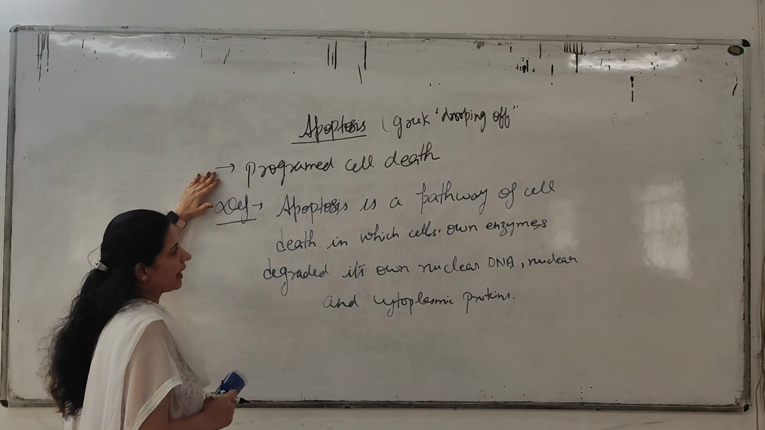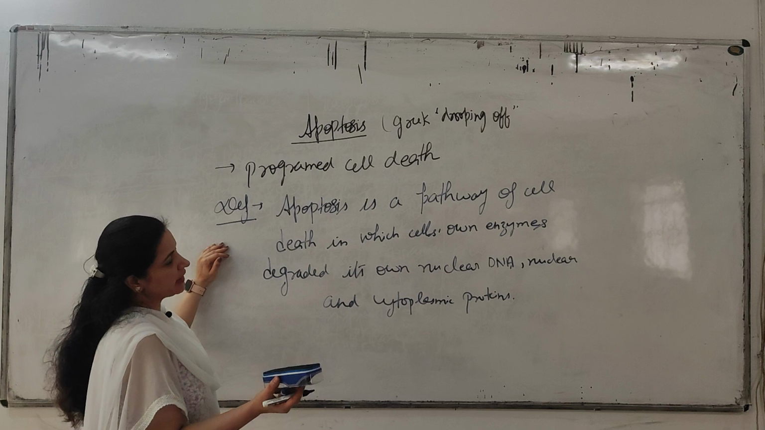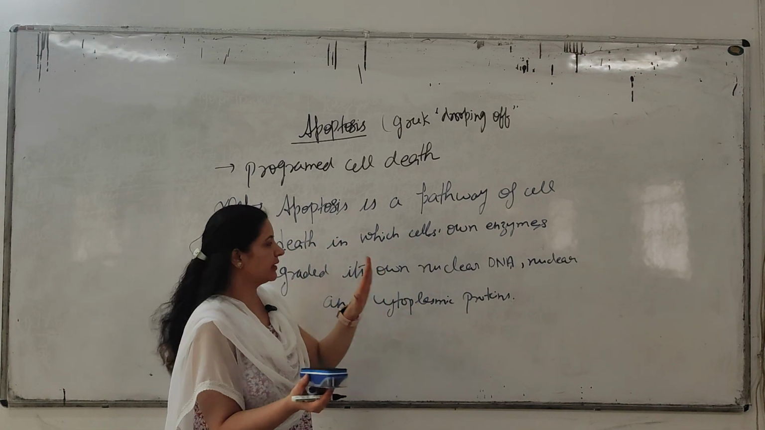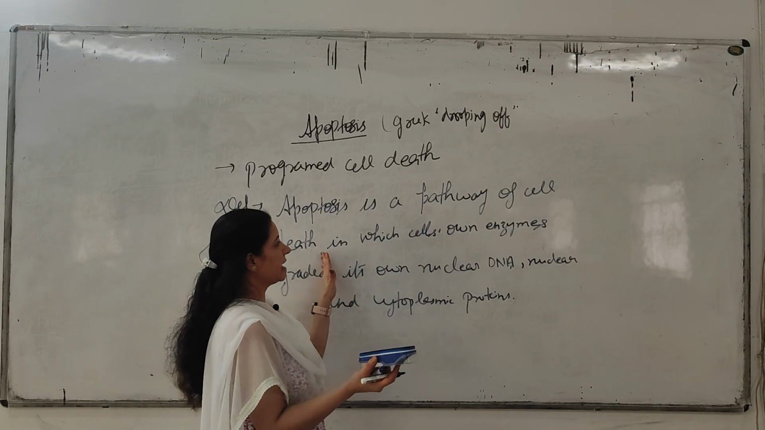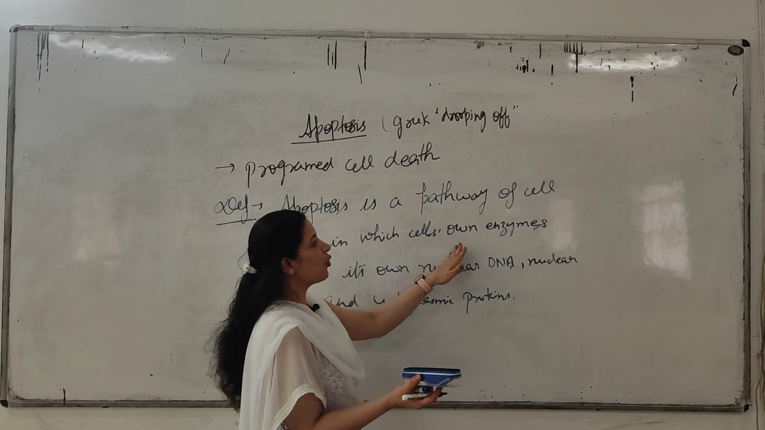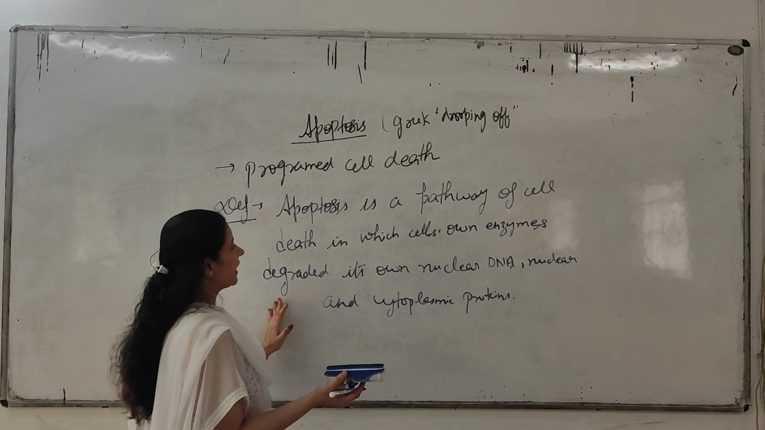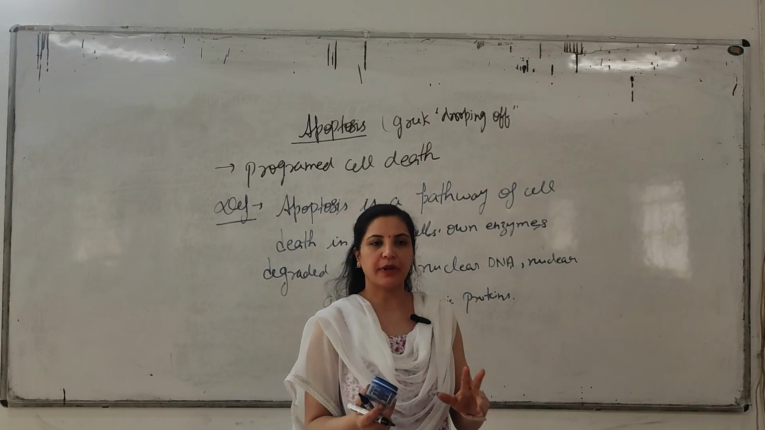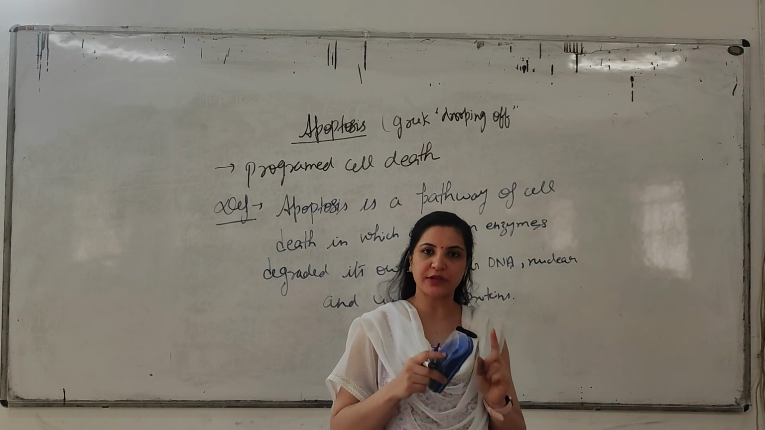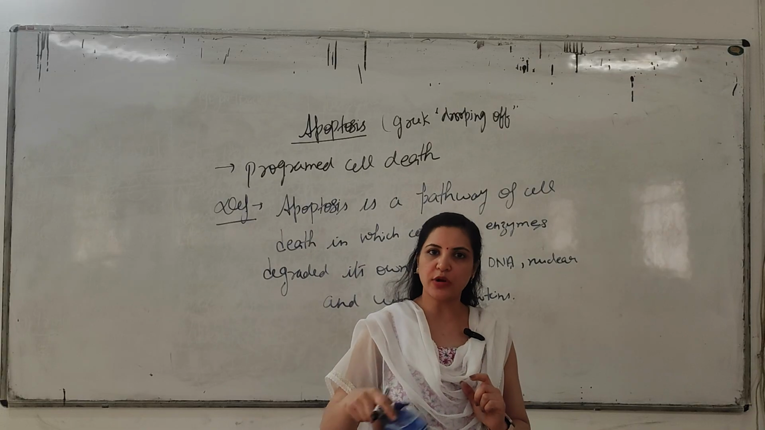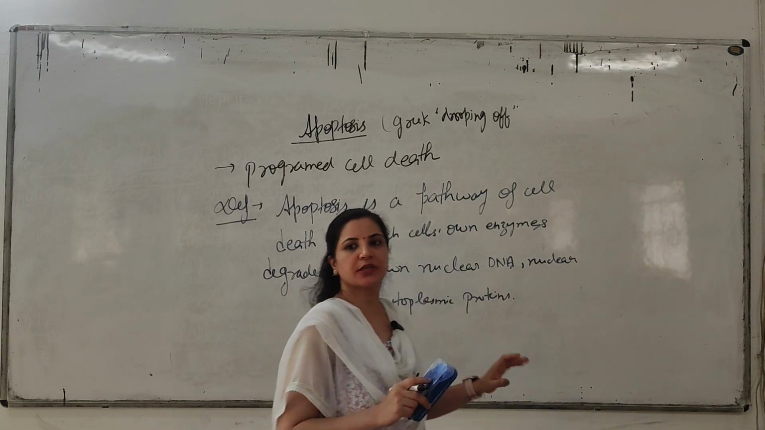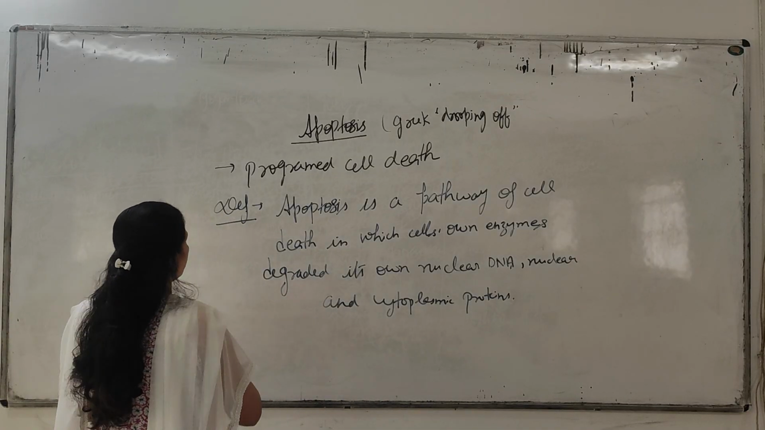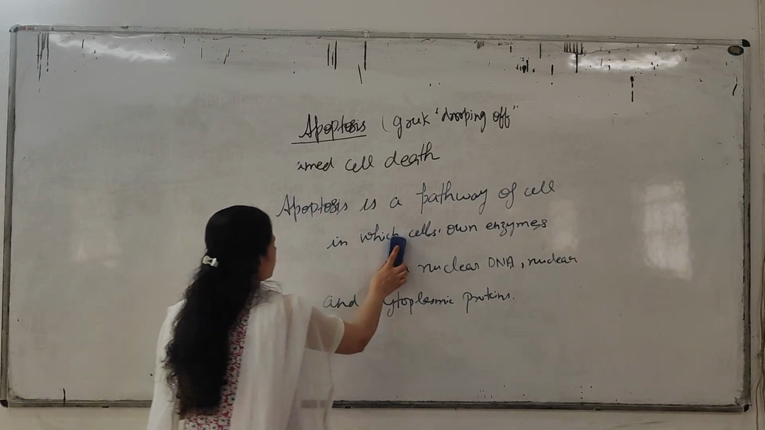So it is a programmed cell death, and if you properly define apoptosis, it is a pathway of cell death in which the cell's own enzymes degrade its own nuclear DNA, nuclear and cytoplasmic proteins. Meaning when the enzymes of the cell itself degrade the cell's own DNA and own proteins, this process is known as apoptosis. Clear?